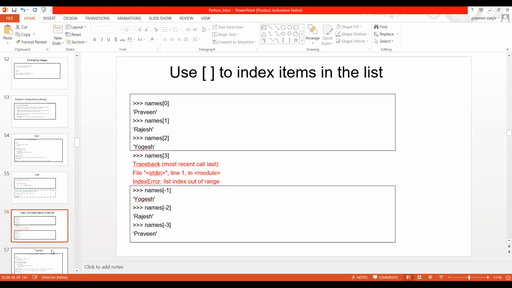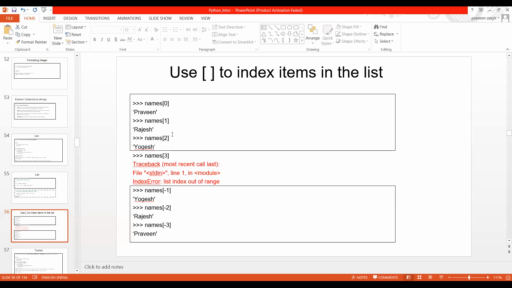Now let me give you some more insight into the list. As we have seen, we use the opening and closing brackets to get an indexed item. In the same manner I have explained, if somebody has any doubt, the first name I will get from here, the second name from here, the third name from here. And suppose in a list you do not have more than 3 names. Let us, for the time being, take the same example like C list. Okay, C list.